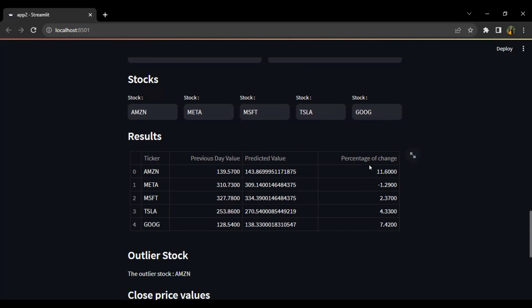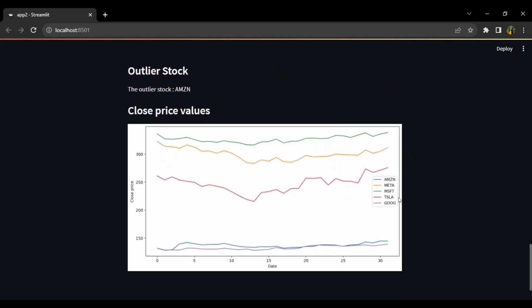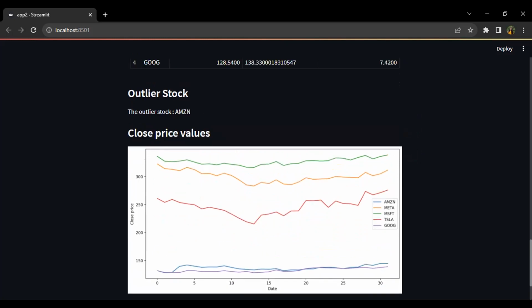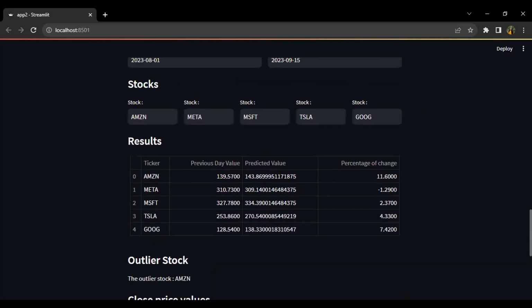The highest percentage of change is recorded from Amazon. So Amazon is predicted as the outlier stock. And here in this graph, you can see the comparison between the selected stocks and how the closing prices have changed. So that's all about our project about finding the outliers in stocks. Thank you.